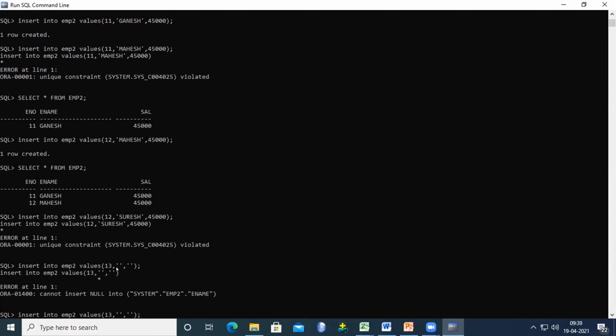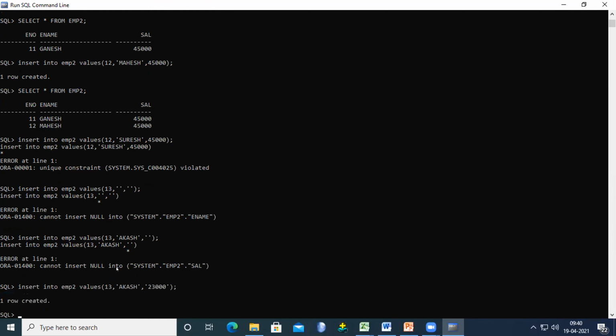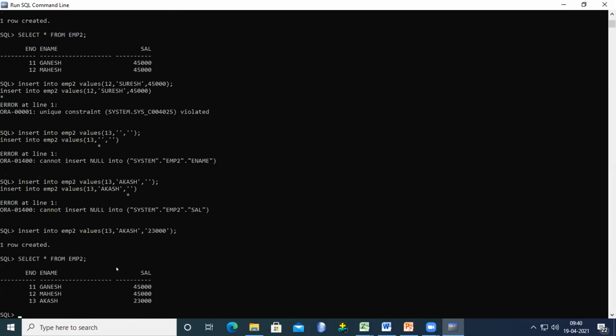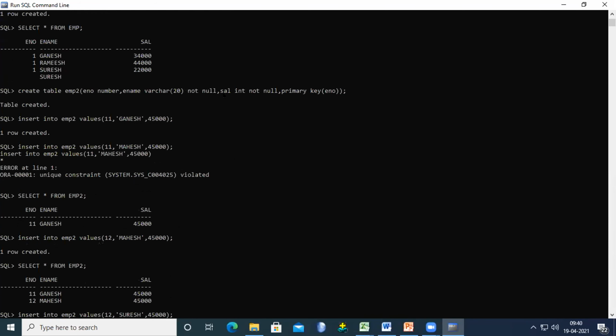Now let's give some name, for example Akash, with salary 23,000. If we do not give the salary, the same thing happens. Why? Because we mentioned the not null keyword during the creation of the table. Now the row is created, and it will display the values. During the creation of the table, we mentioned the not null keyword for each and every field.